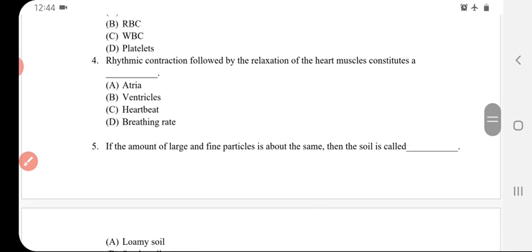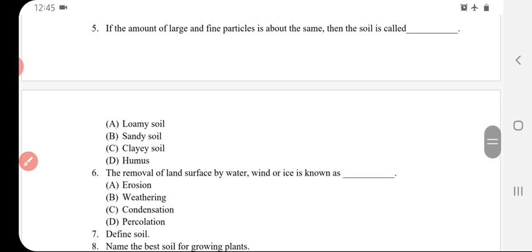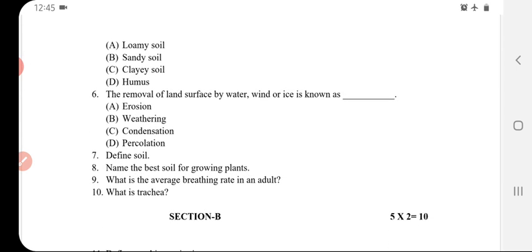Fourth question. Rhythmic contraction followed by relaxation of the heart muscle constitutes a dash. Options are atria, ventricles, heartbeat, breathing rate. Option C is the right answer, heartbeat. Fifth question. If the amount of large and fine particles is the same, then the soil is called. Options are loamy soil, sandy soil, clay soil and humus. Option A is the right answer. Sixth question. The removal of land surface by water, wind or ice is known as. Options are erosion, weathering, condensation, percolation. Option A is the right answer, erosion.